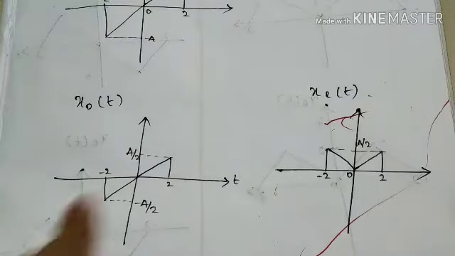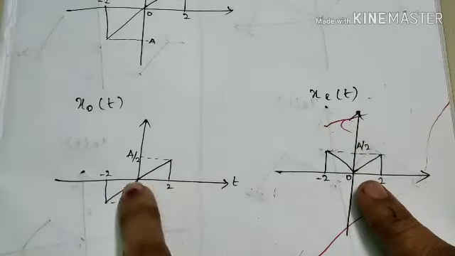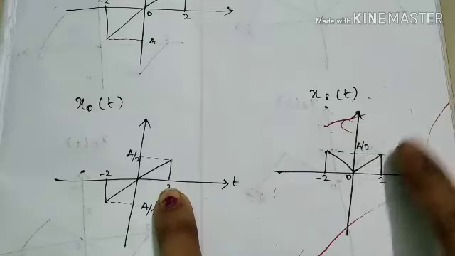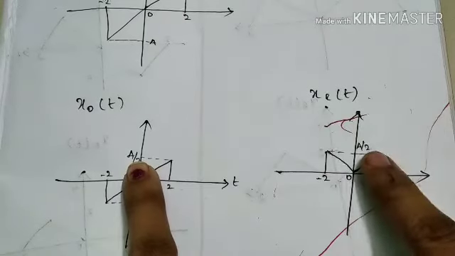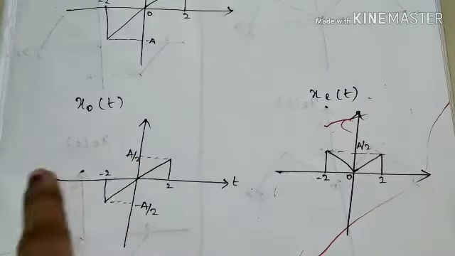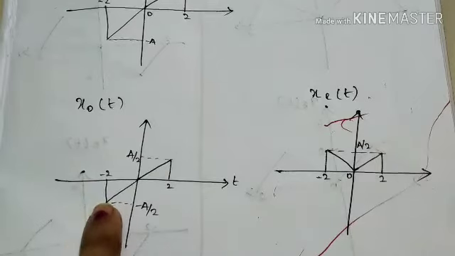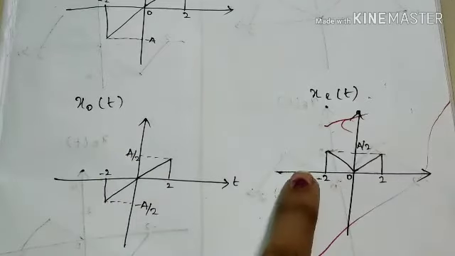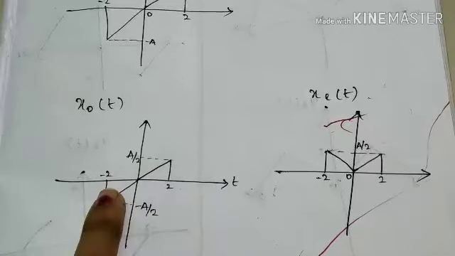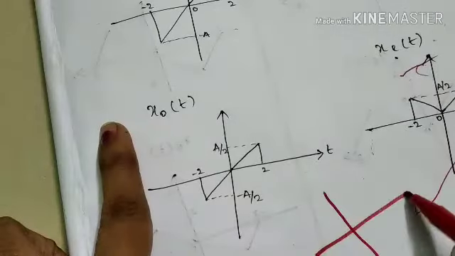From 0 to 2 the amplitude is A by 2 in both, so they get added and we get the amplitude A. But from 0 to minus 2 it is minus A by 2 in one and plus A by 2 in the other, so they cancel. So our final signal will be like this.